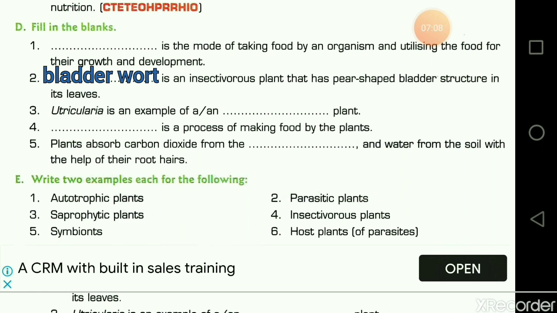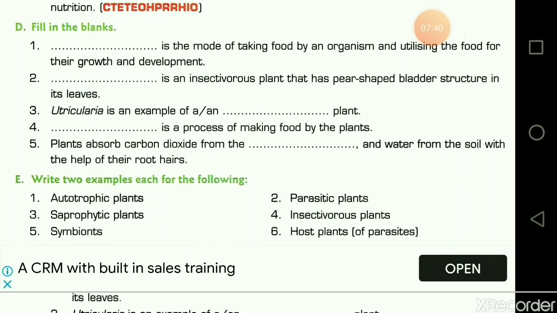Third, Utricularia is an example of a dash plant. Sorry, it's not bladderwort, it is an insectivorous plant. Utricularia is another name of bladderwort. Clear? So the answer is insectivorous plant.